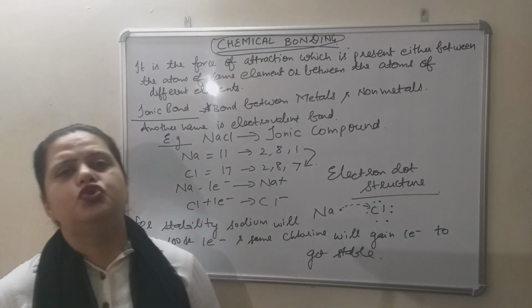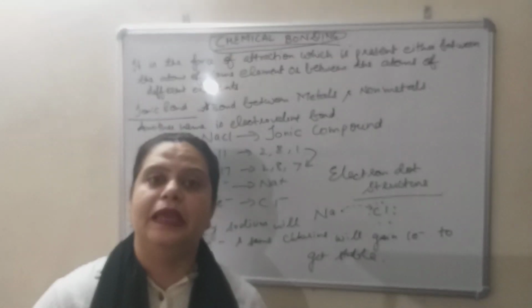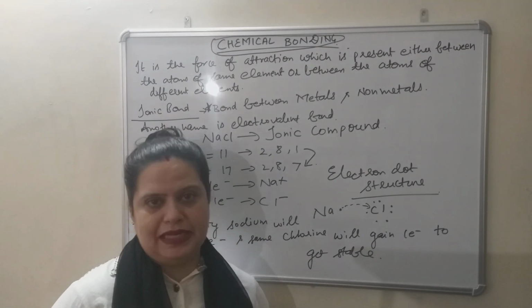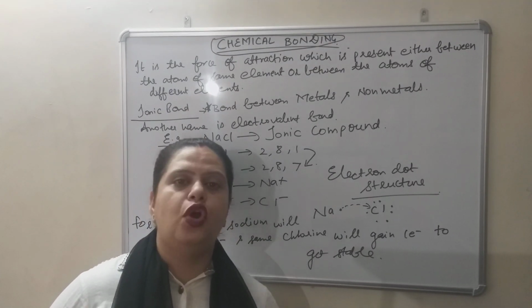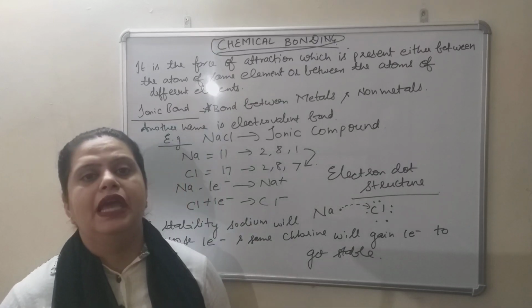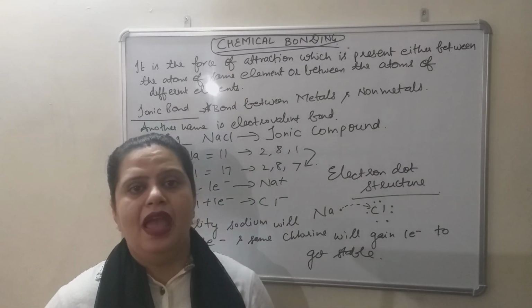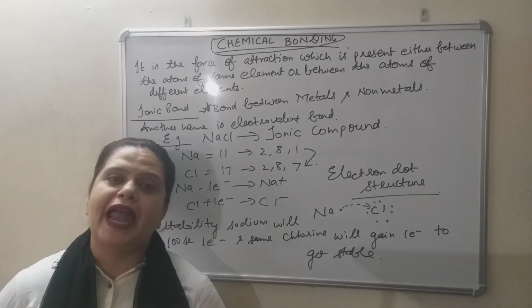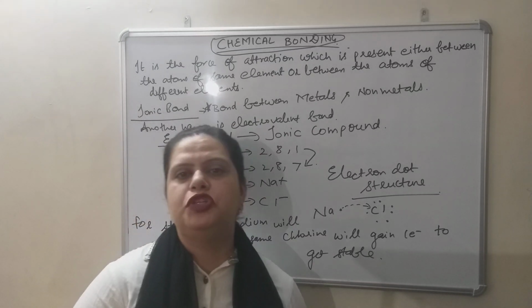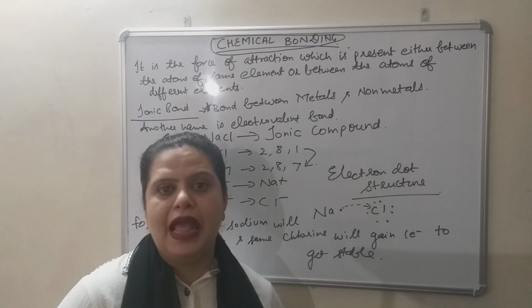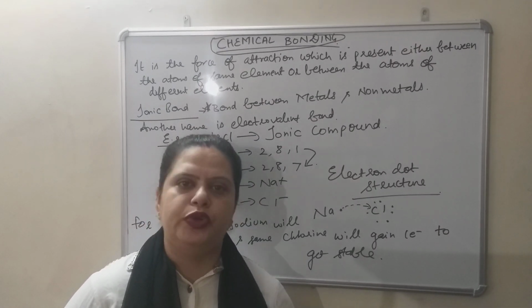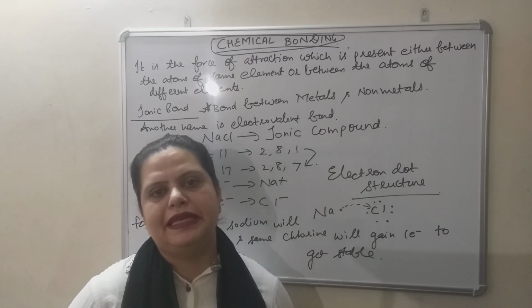So atom lose or gain electron, or share electron, to get stable. And due to this losing of electron or electrons gaining or sharing, one bond is formed between the atoms, either between the atoms of the same element or between the atoms of the different element. That bond is known as chemical bond, which we are going to discuss today with suitable example.